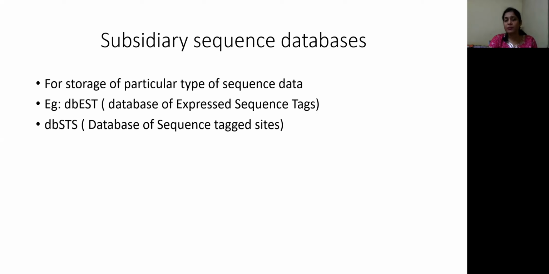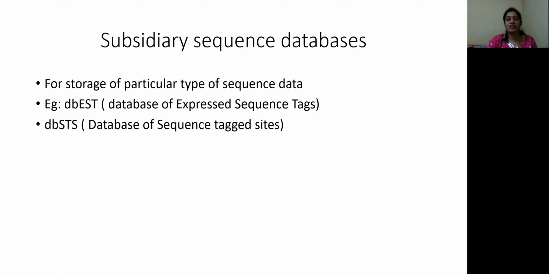What is the purpose of these subsidiary sequence databases? These are meant for storing a specific type of information. For example, for GenBank, which is a main database, one subsidiary database available is dbEST. This dbEST is the database of expressed sequence tags. So the expressed sequence tag information is specifically stored in dbEST, which is a subsidiary sequence database for GenBank.